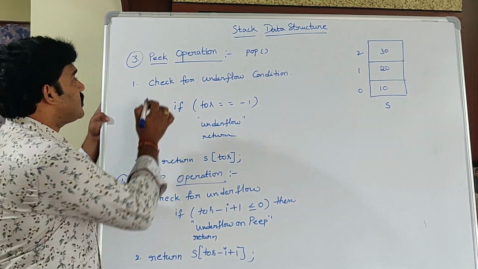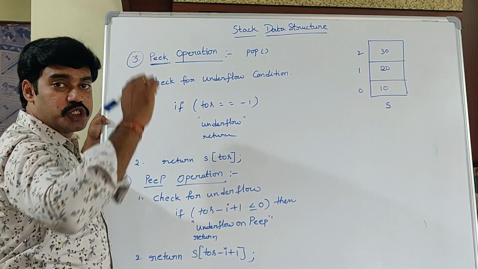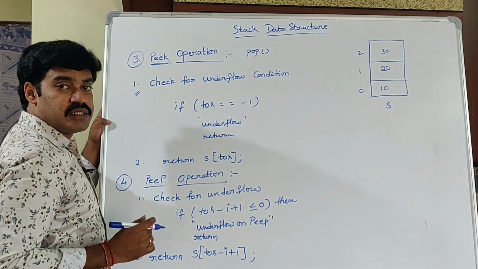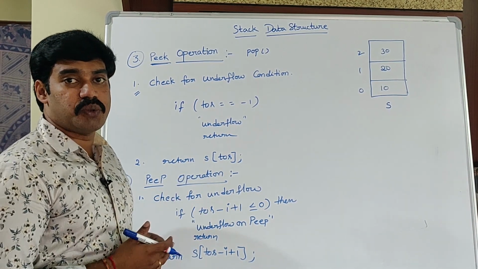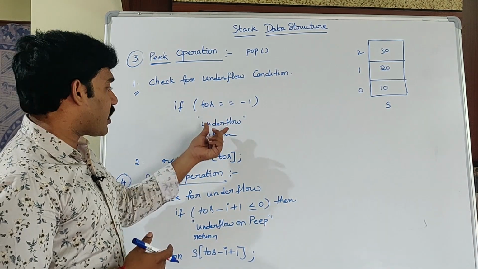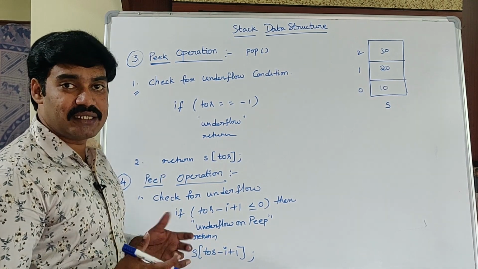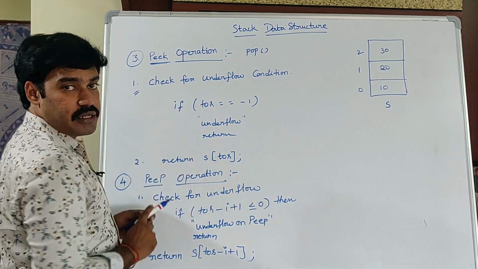Next operation is peek operation. Peek operation returns the topmost element. So how to write the logic? The first one is check for underflow condition. If stack is empty, it is not possible to return the topmost element. So if TOS is -1, underflow, return. Otherwise, if stack is not empty, then simply return S of TOS.